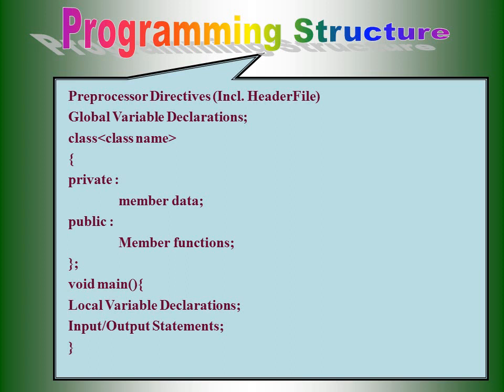Followed by that, we may declare the void main function, and in the main function itself, we can call the class members and functions of the classes. Then we have input and output statements. At last, we have to close the curly braces. So this is the structure of a C++ program.